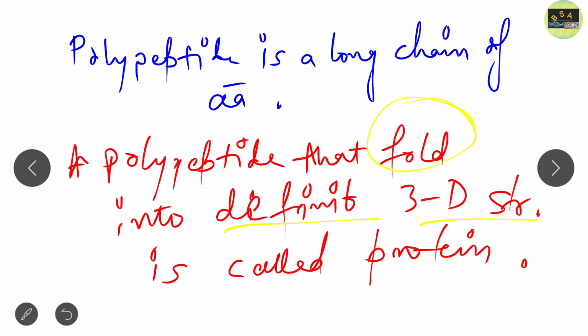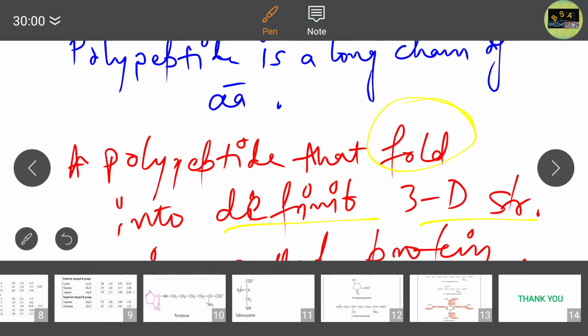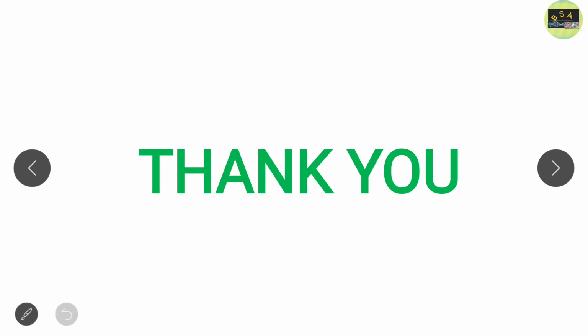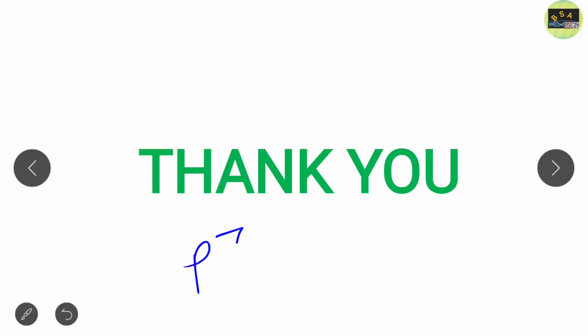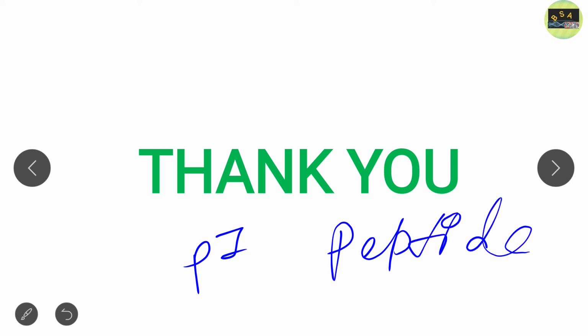So students, this much for today's lecture. Tomorrow we will discuss the isoelectric point of peptides. We already discussed the isoelectric point and charge calculation for amino acids, for polar amino acids, non-polar amino acids, all this, in our previous lectures.